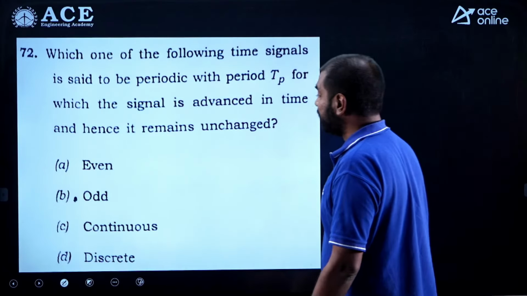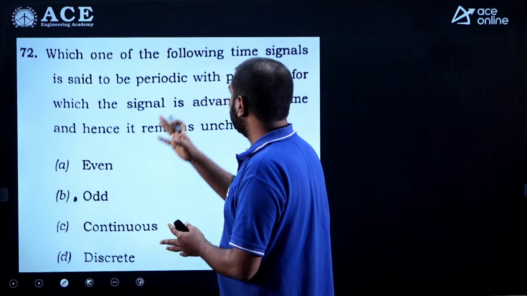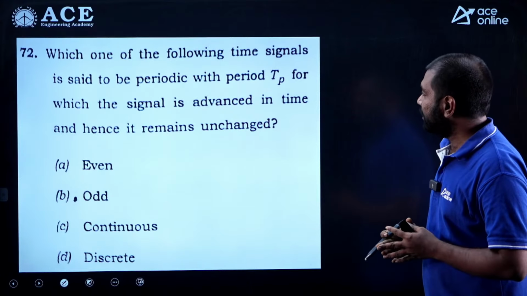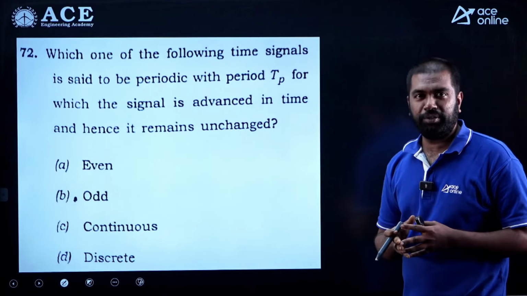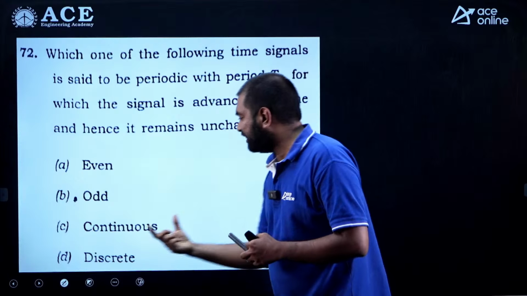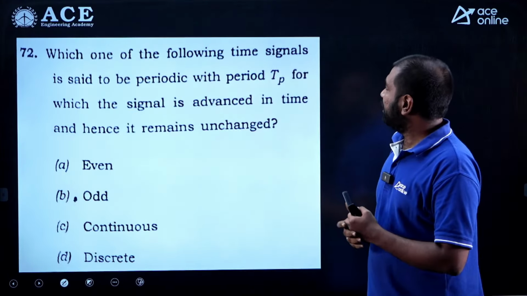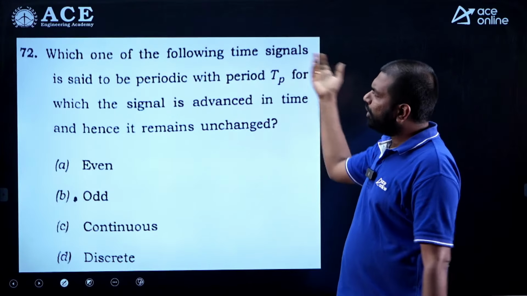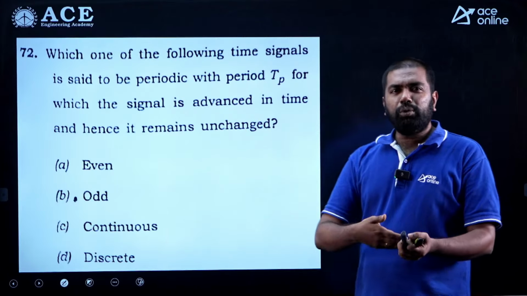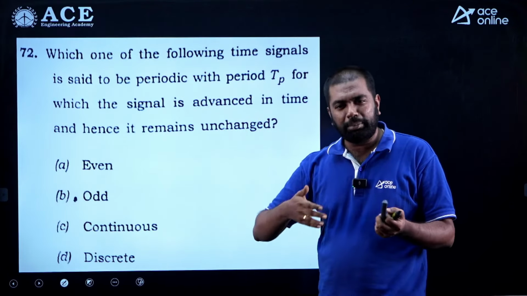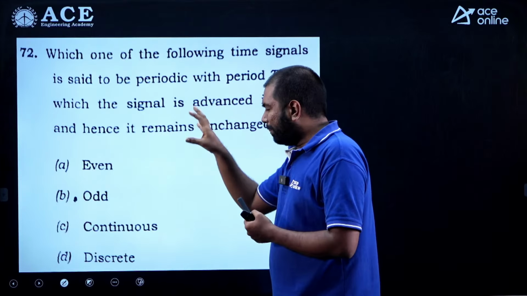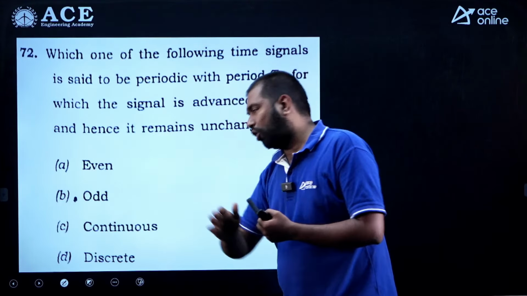Now suppose you read the question which says which one of the following time signals is said to be periodic with period Tp for which the signal is advanced in time and hence it remains unchanged. We thought the question should have been framed in a better way. So when I read this, if I put the words continuous time here: continuous time signal is said to be periodic with time period Tp for which the signal is advanced in time. If you shift a continuous time signal by its time period towards the right side or the left side, again you get the same thing. That's how periodic signals are defined. So the best possible answer here is option C.